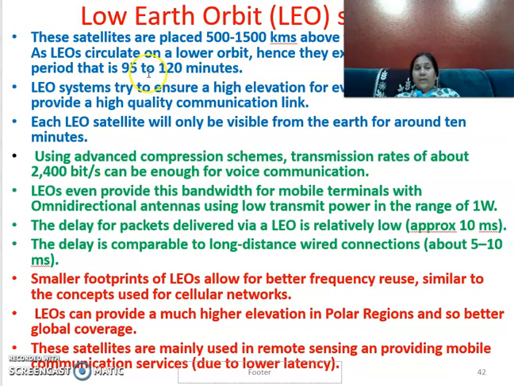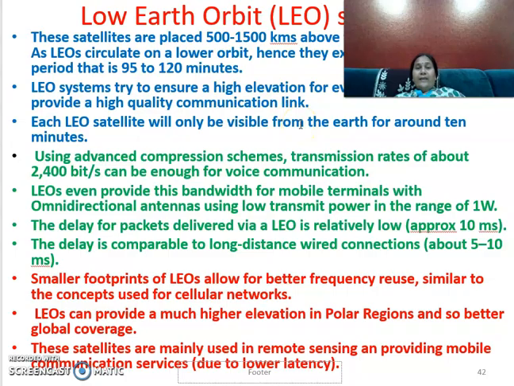One rotation of this satellite around the Earth takes around 95 to 120 minutes because it is very near to the Earth. And these satellites require